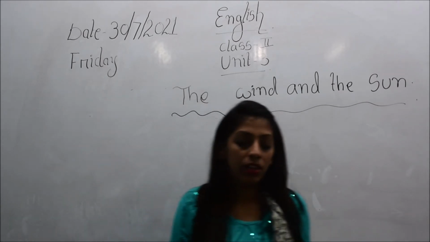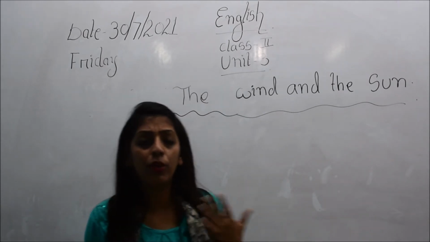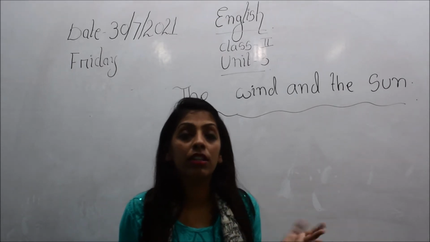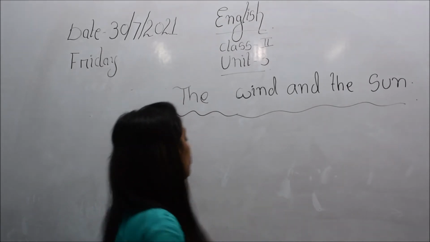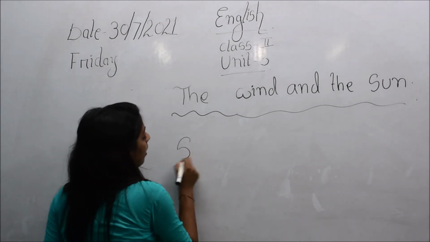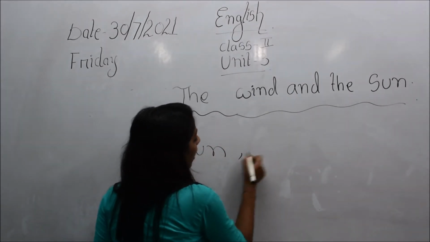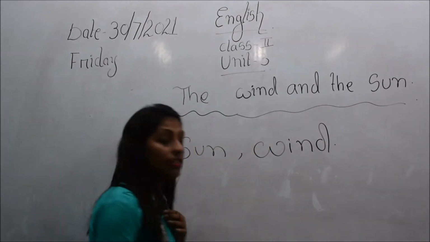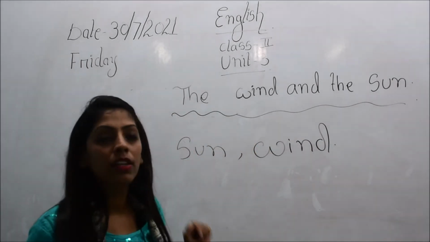So children, before beginning about what topic we will be studying today, we will just see what the sun and wind are. I hope all of you know what the sun is, right?